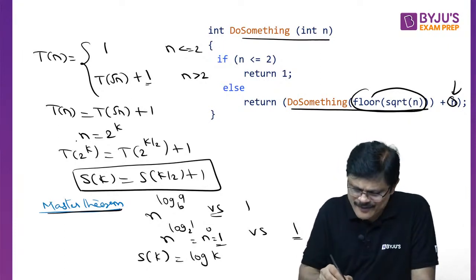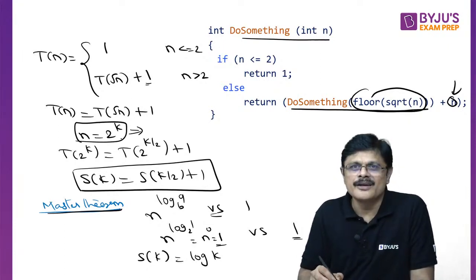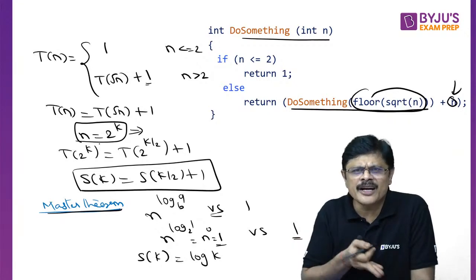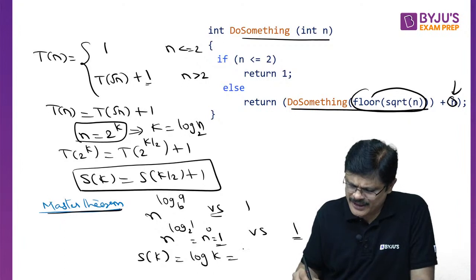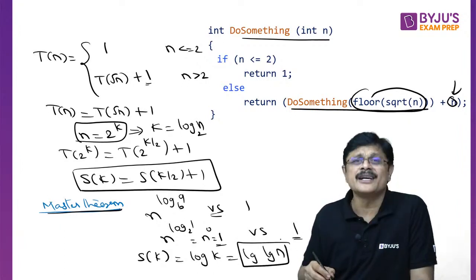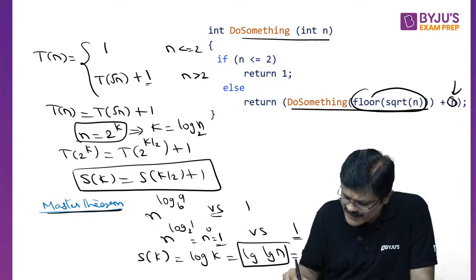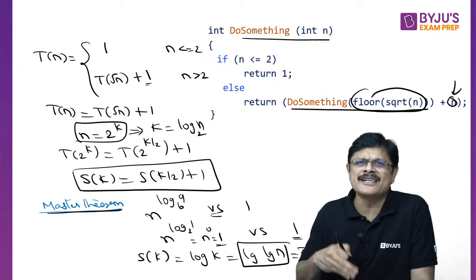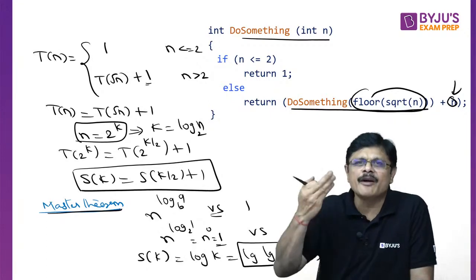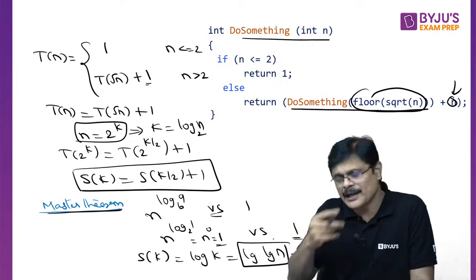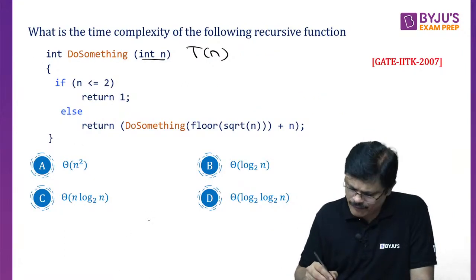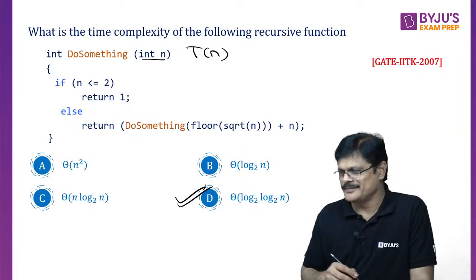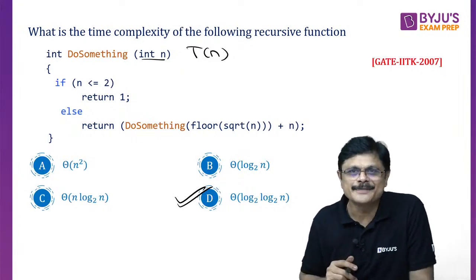But what is k, sir? Because when n is equal to 2 power k, you can write n in terms of k, and k can be written in terms of n. What is k? k will be log n to the base 2. So it is log of log n. So what is the complexity, my dear friends? Log of log n. I have just converted this into T(n), because the answer was given in terms of k, convert back in terms of n. So what is T(n)? Theta of log log n. So what is the correct answer for this? Is it available? Yeah, D. That's it. Am I clear?